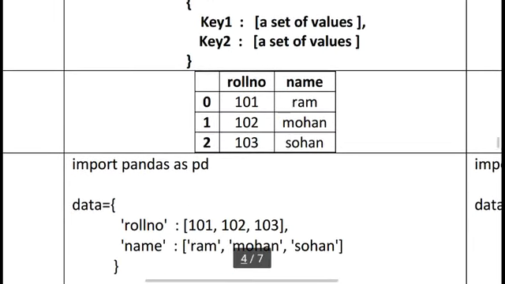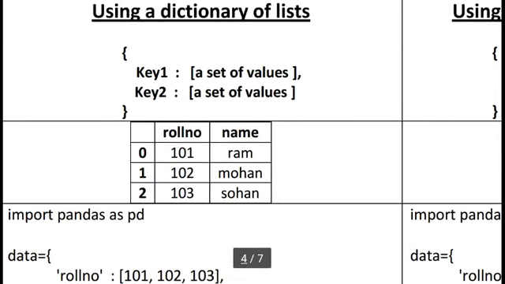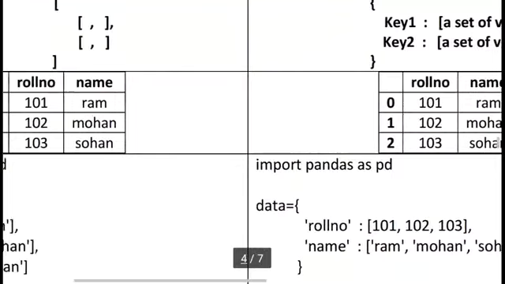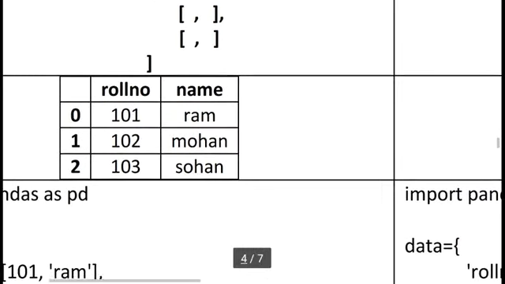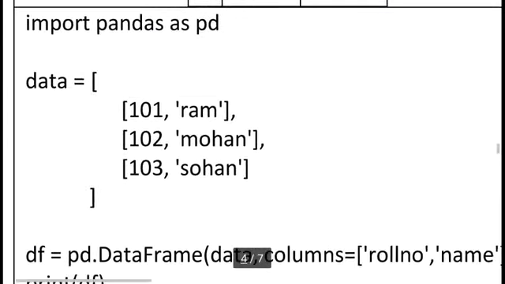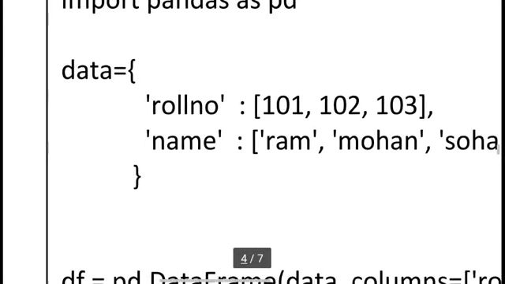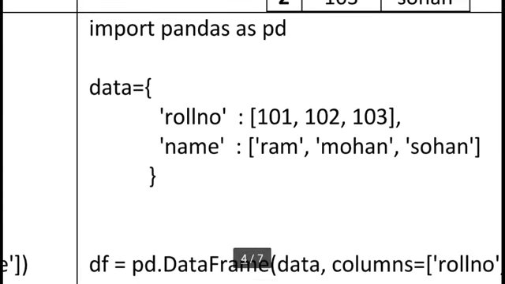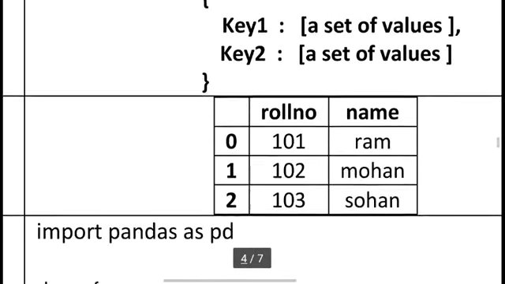Here we can notice we can create our table column-wise. First column roll number with its values, then name, where we store all the name values. In the earlier example we looked at the table row by row, but here I am storing our data column by column. Simply, name comma Ram, Mohan and Sohan. So this concept is called using a dictionary of lists.